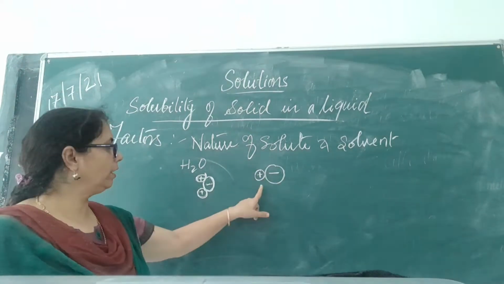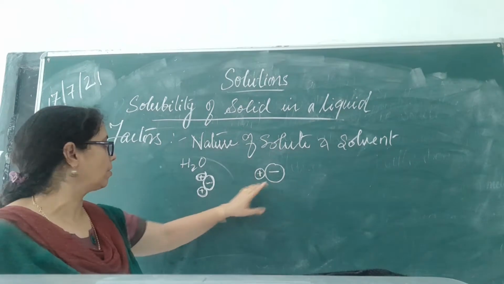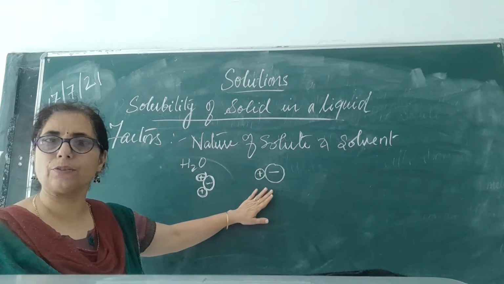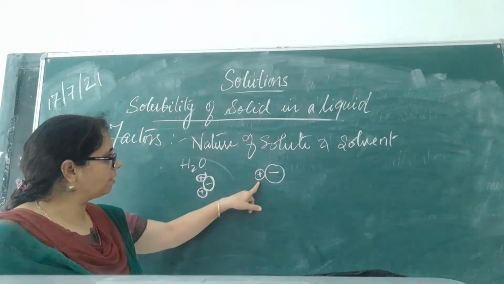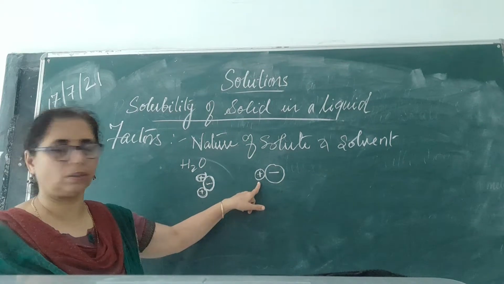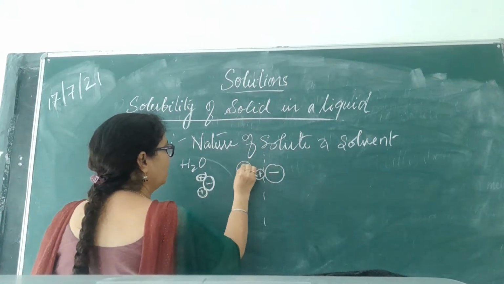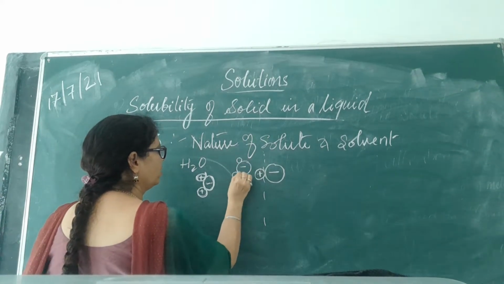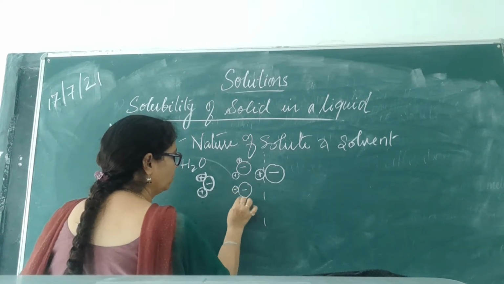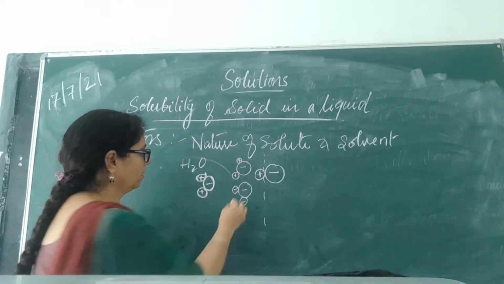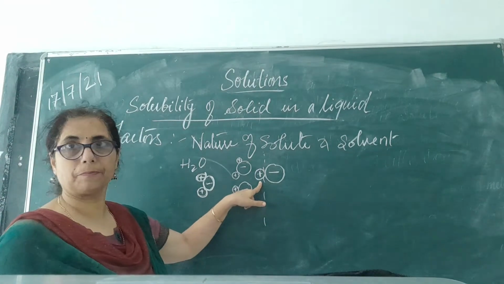This is a salt. We know that cations are always smaller in size than anions. Anions are bigger in size. Now, how it works, you see: the water, having the negative charge, is attracted towards the positive end of the salt. All the water molecules having the negative part get attracted towards the positive side of the salt.